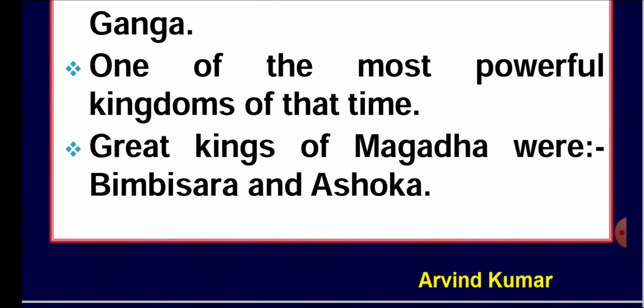A ruler named Alexander, from Macedonia, wanted to become the world conqueror at that time, but he could not conquer these areas of India because the soldiers of Alexander were afraid of the Magadha ruler. At that time Ghanananda was ruling in India. They heard that Ghanananda had one of the most powerful armies of that time.